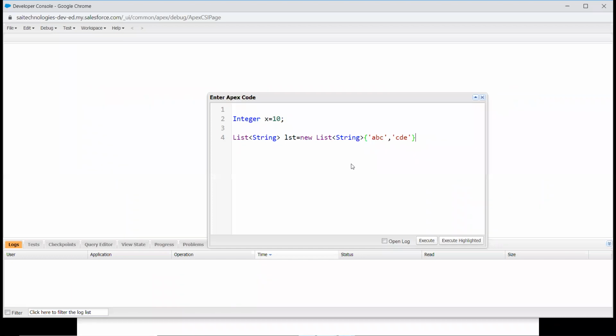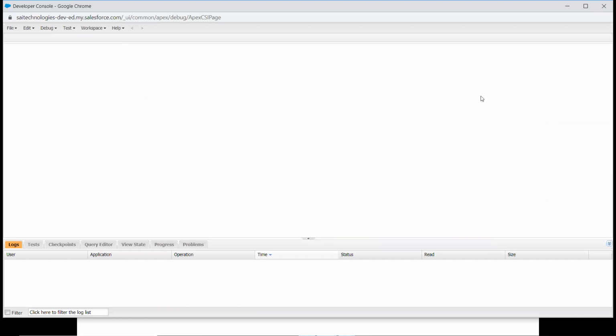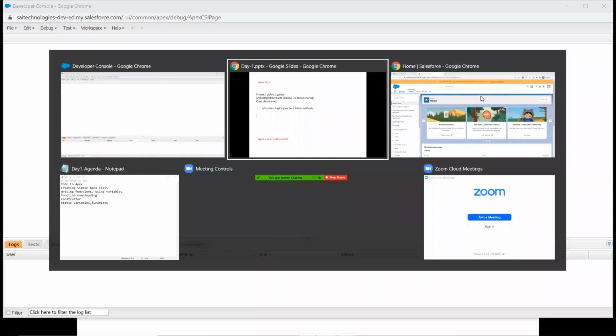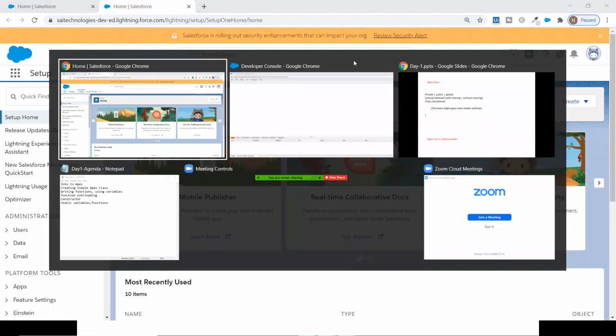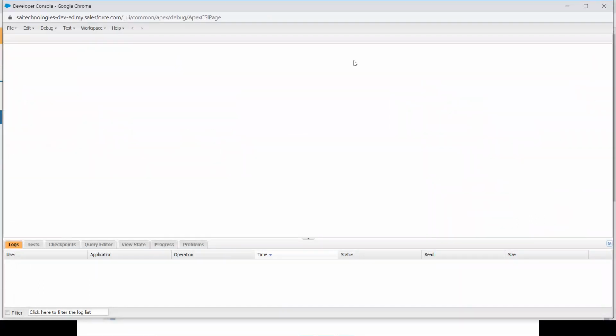Okay, this is my developer console. If anyone has joined new, I'm going to start again. You can go to Setup, and in Setup you will have a Developer Console option. Once you click that option, you will be redirected to a page. So this is your developer console. In the developer console, you can create your class and your trigger. All your programmatic part, you will be doing here.